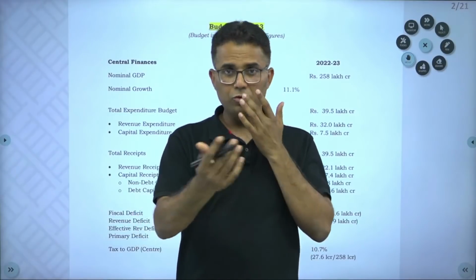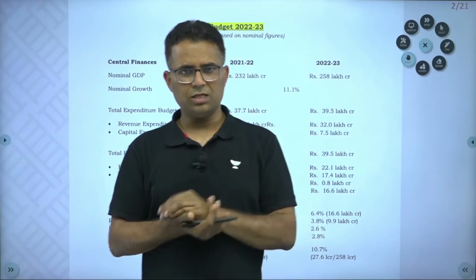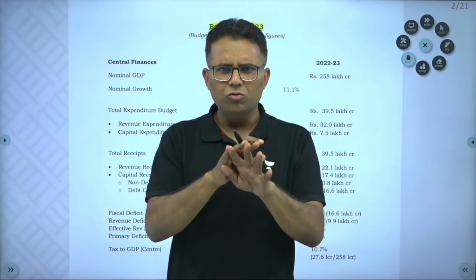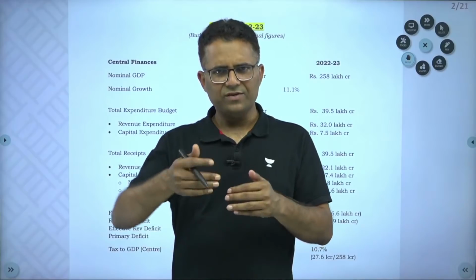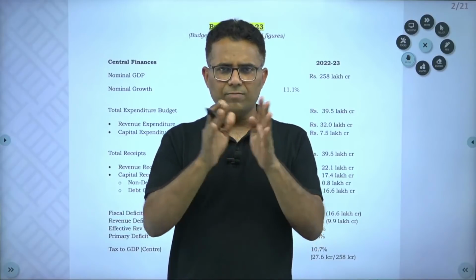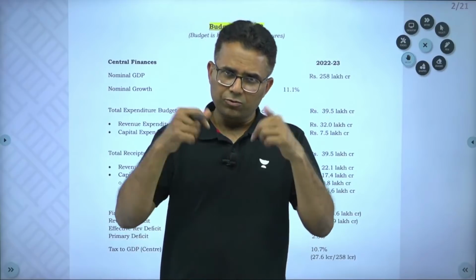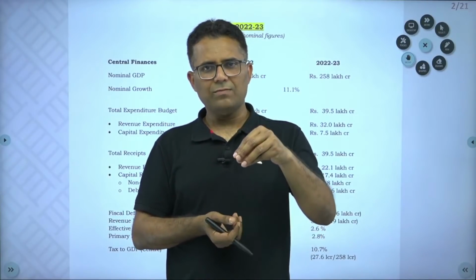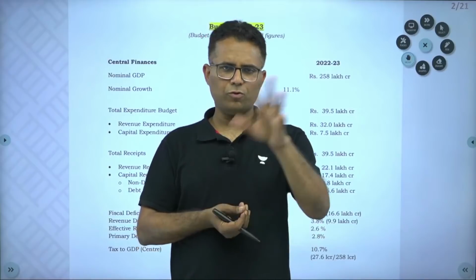So last year there was not much talk on fiscal consolidation, and government spent a lot. But we thought that it's maybe a pandemic year, that's why government may be doing that. But this year again, there is no such talk about fiscal consolidation. Our deficit is quite high, debt is quite high, but the budget speech did not mention all these things. What was mentioned much was capital expenditure. This time there has been too much focus on capital expenditure. There is no focus on fiscal consolidation.